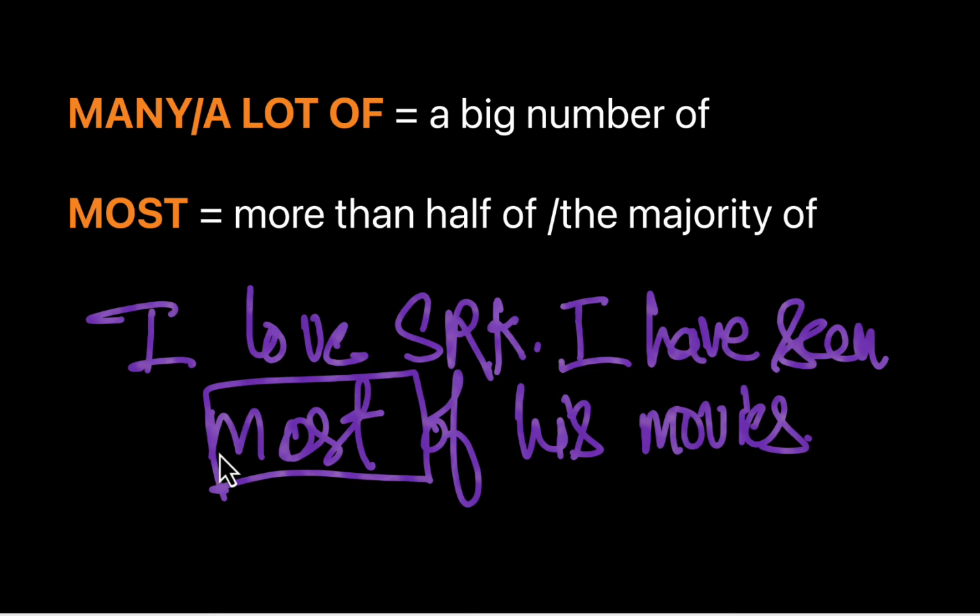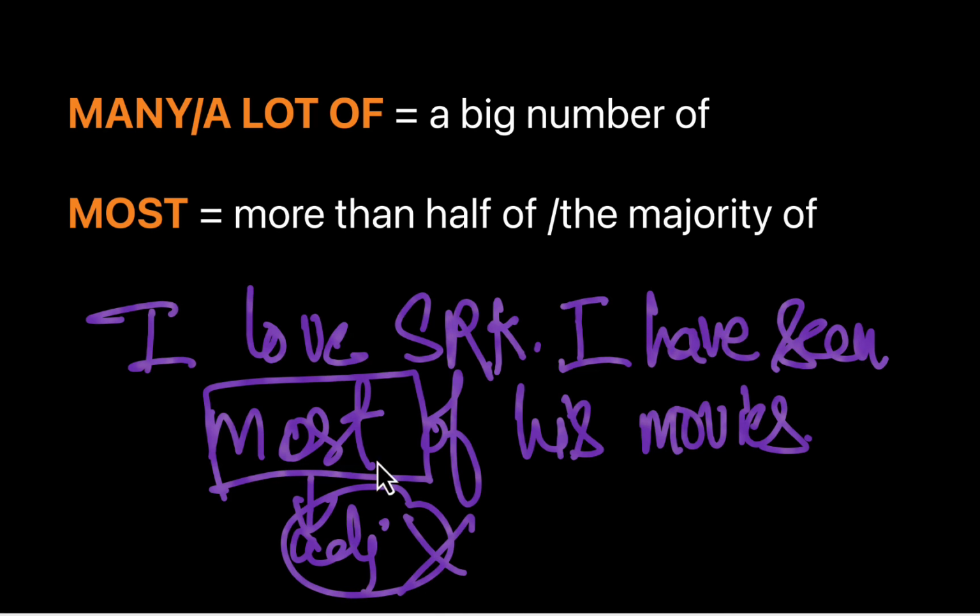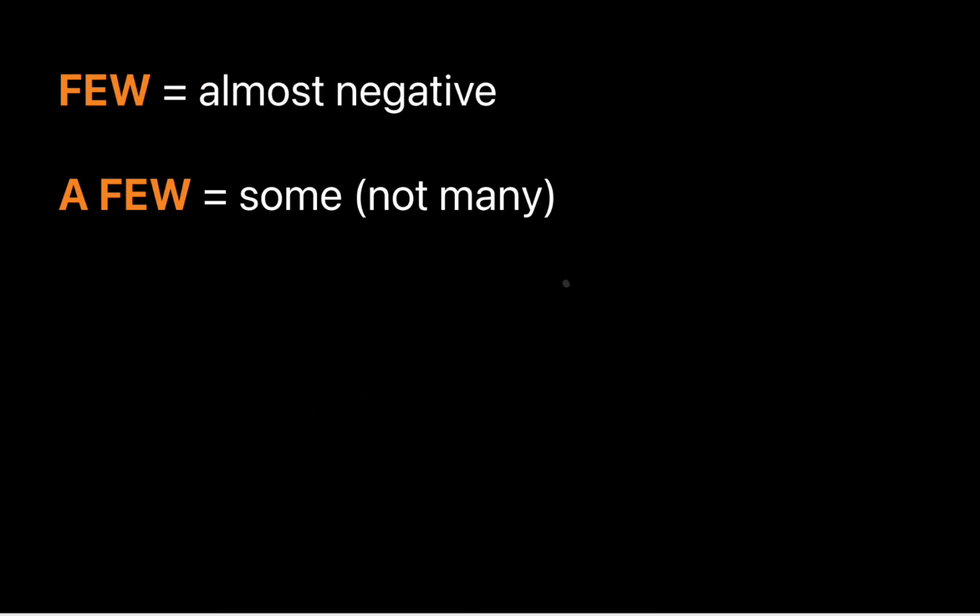That is how we use the word most as an indefinite adjective. Here in this sentence, the word most is not used as an adjective. Please note that it is used as a pronoun because it doesn't have a noun after it. It has a prepositional phrase after it. Okay, because it's working as a pronoun. All right, let's move to the next set of indefinite adjectives.